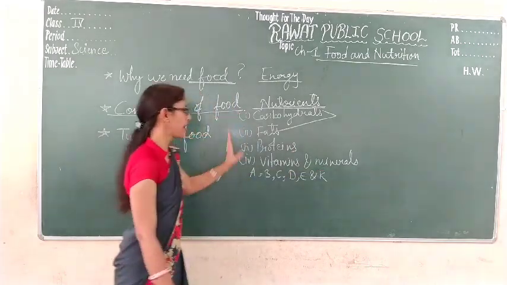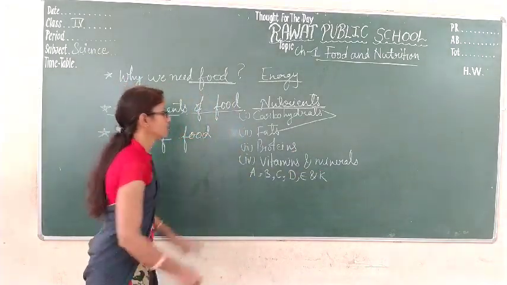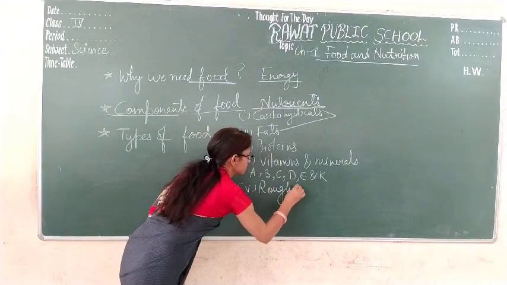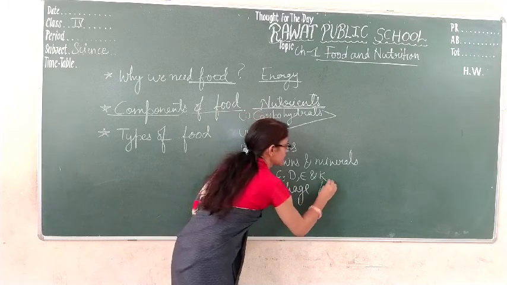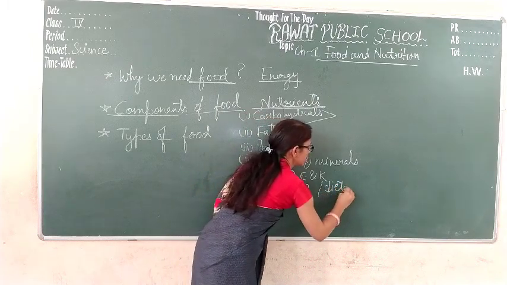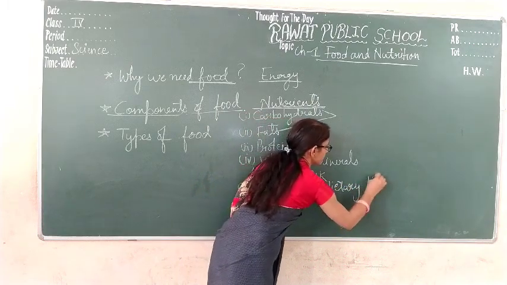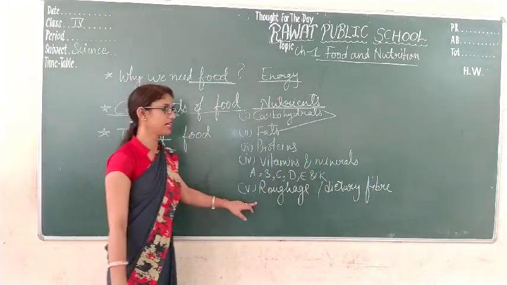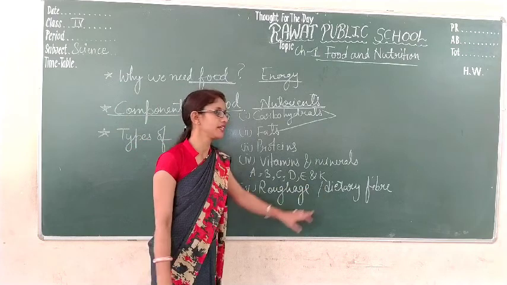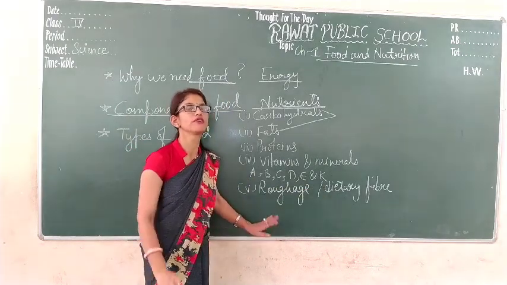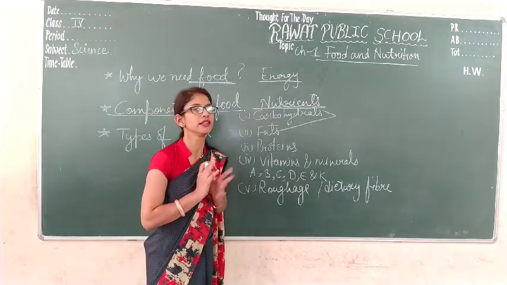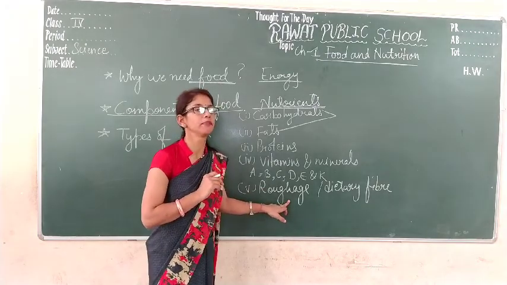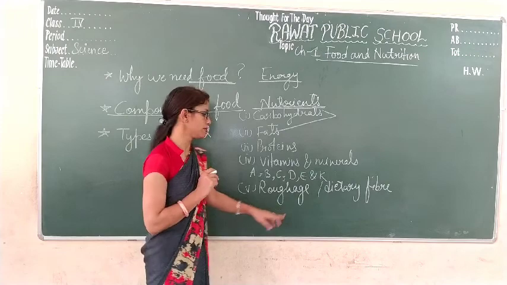After these components, there is roughage, that is also known as dietary fiber. It is not a component of food, but roughage and dietary fiber help in removing waste from our body easily. It is present in whole grains and in peels of fruits and vegetables.